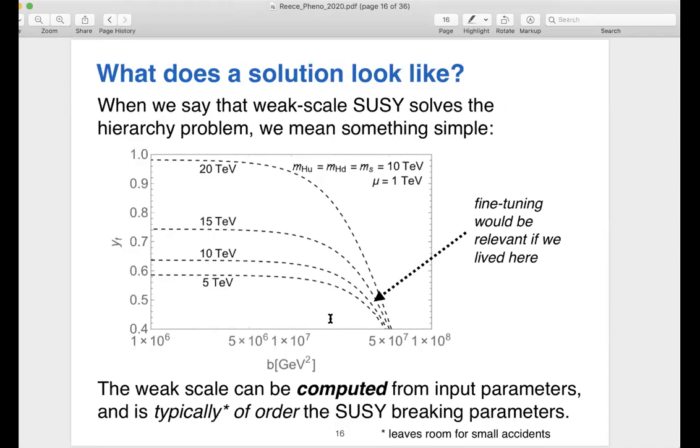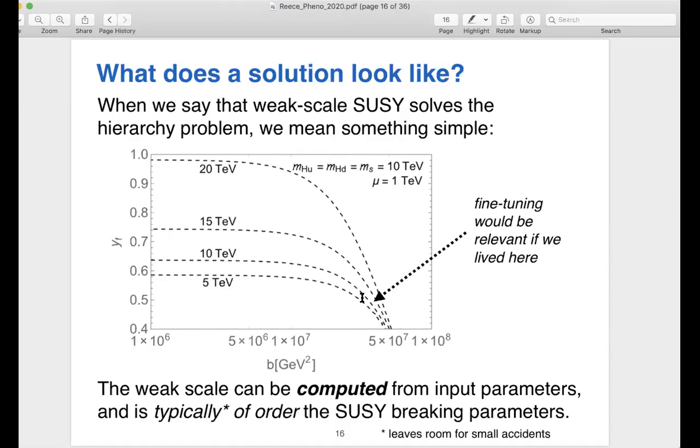And so fine-tuning only comes in at some higher order stage where you start worrying about, is this solution robust? When I look in some neighborhood of a point, do things vary a lot or a little? If we found ourselves living near this boundary, we would conclude that things are fine-tuned. And that would mean that this wasn't such a good solution. And indeed, it seems like supersymmetry is not as good a solution as we might have hoped. But there's still a chance that the fine-tuning is modest and that maybe it's a close enough solution.